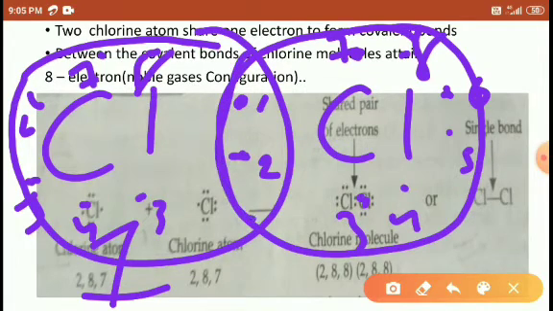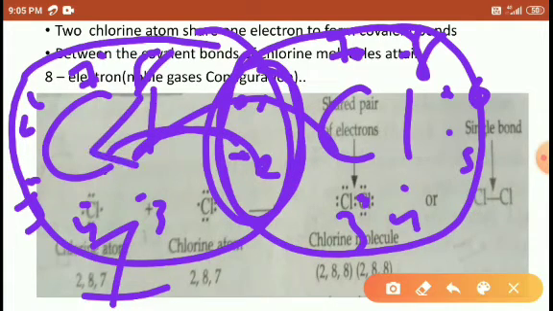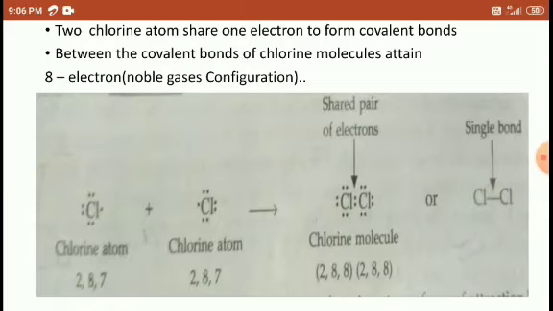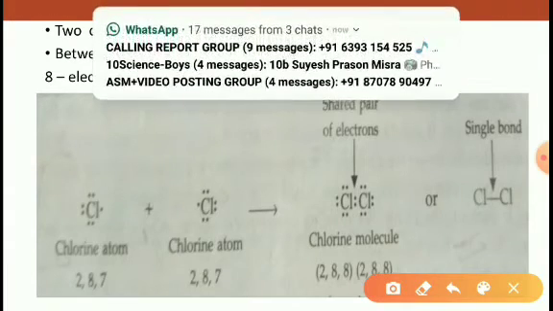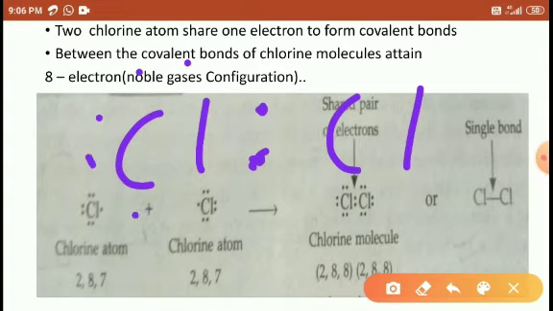So the central electrons are shared on both sides, the left-hand side chlorine as well as the right-hand side chlorine. Right friends, the central electrons are taken as common here, so this central electron pair is taken as common for both sides.